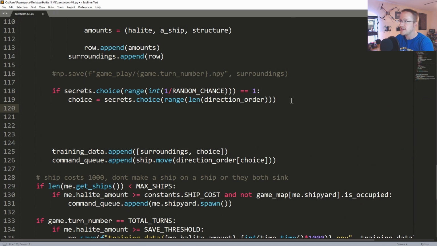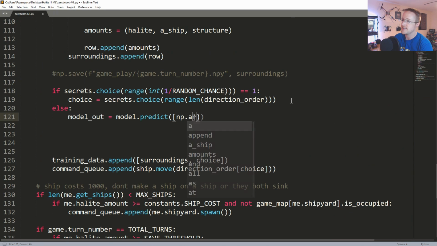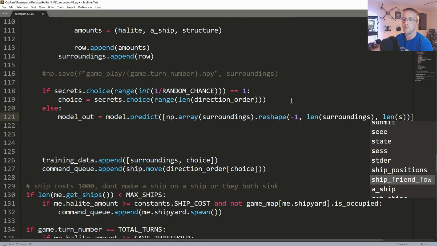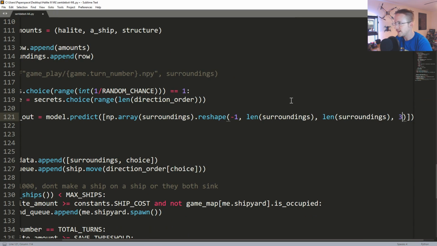Otherwise, what do we want to say? So else, we're going to say model_out equals model.predict. And then we want to predict, prediction always takes a list, even if it's one thing. We need to predict the NumPy array conversion of surroundings with a dot reshape -1, and then it's -1 by the size by 3 channels. So in this case, we can say len surroundings, comma, len surroundings, comma, 3.